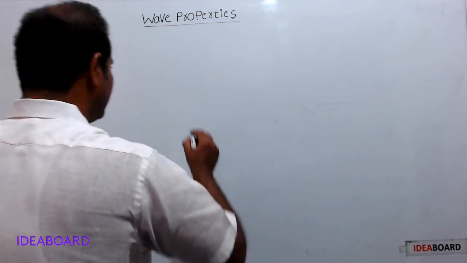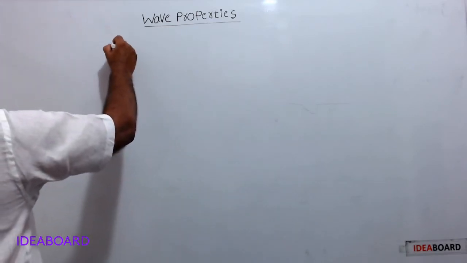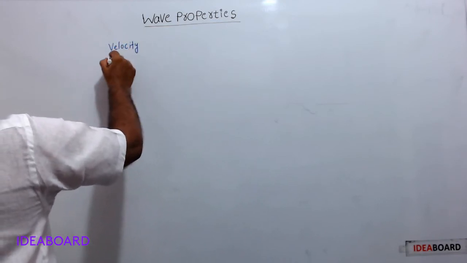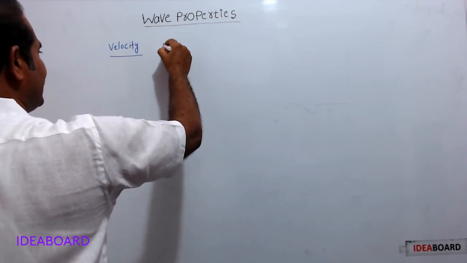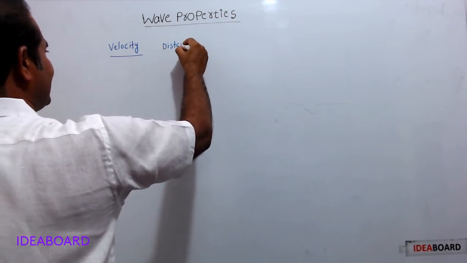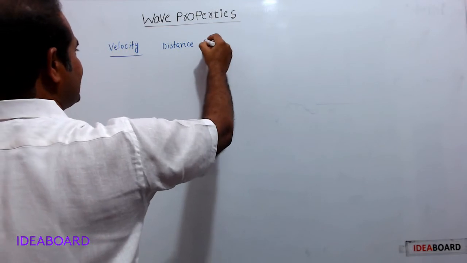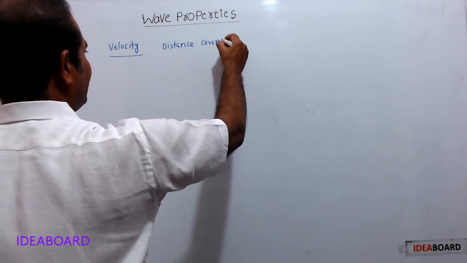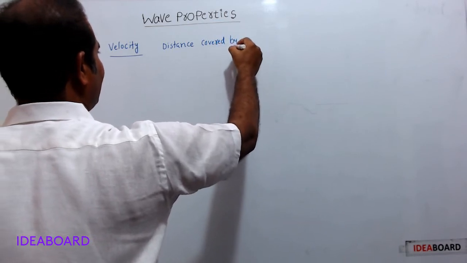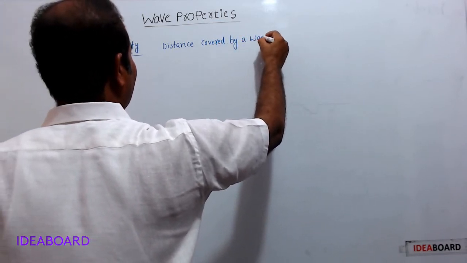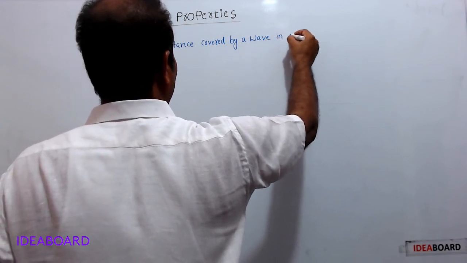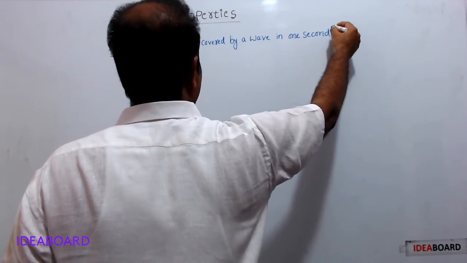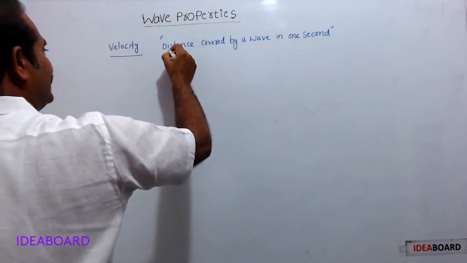Now the next property, velocity of the wave. Velocity is the distance covered by a wave in 1 second. Distance traveled by a wave in 1 second.